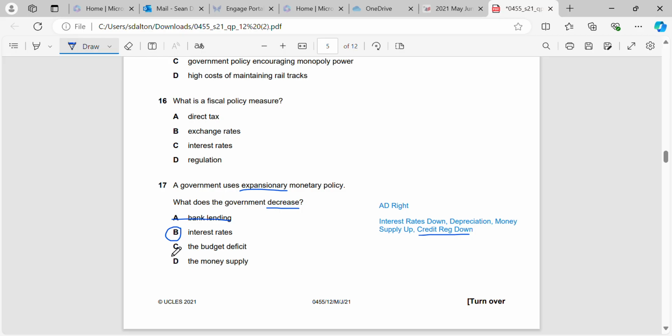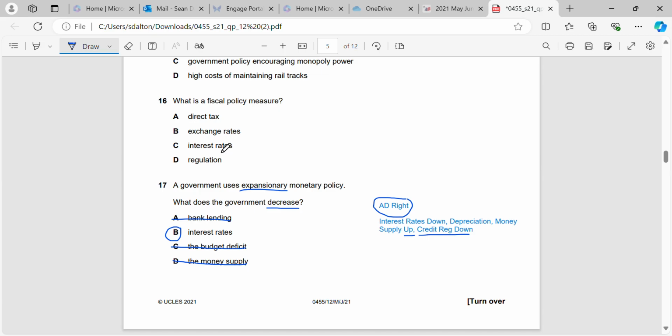If we decrease the budget deficit, remember that's government expenditure and government revenue, what we're going to be doing is increasing our revenue and reducing our spending, which is not going to help us move AD to the right. It will actually help us move AD to the left. And we can see that we don't want to decrease the money supply, we want to increase the money supply to move AD to the right. So money supply is just the money that's circulating in an economy, and we want to have more money circulating for people to be spending more.